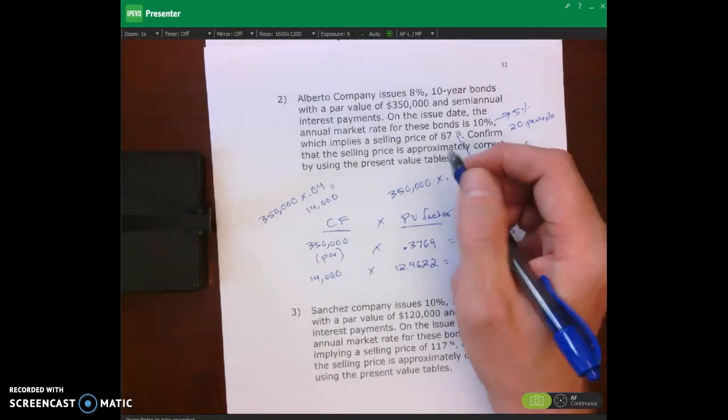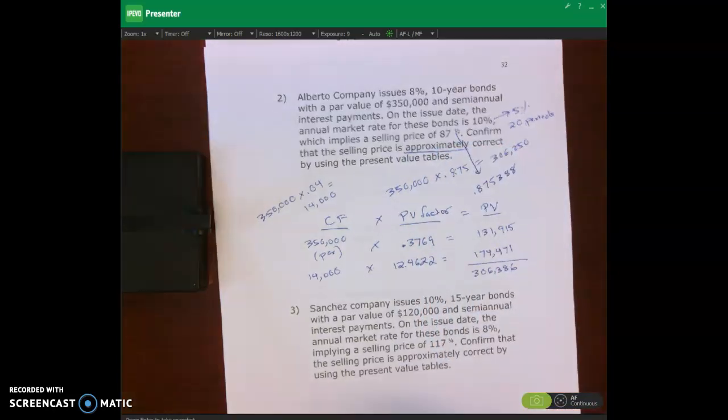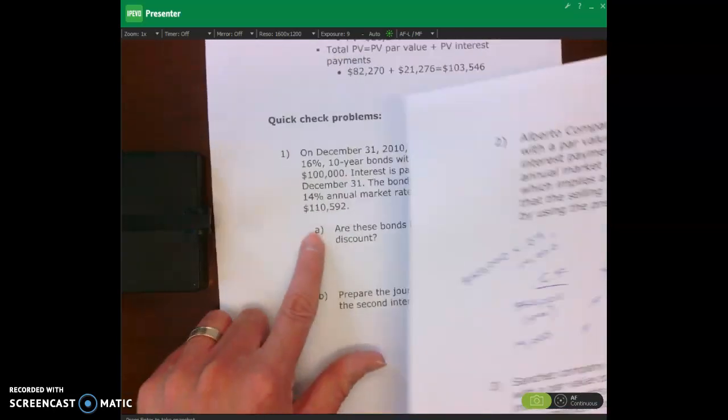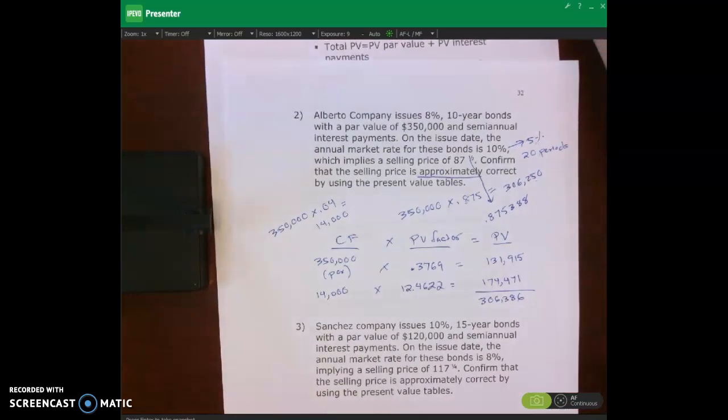And so when we ask, is this approximately correct? It sure is, okay? So I'm going to end this lecture video, and in the next lecture video, we'll do this problem together, and then this quick check problem, and then talk about retiring bonds. Okay? Thanks so much.